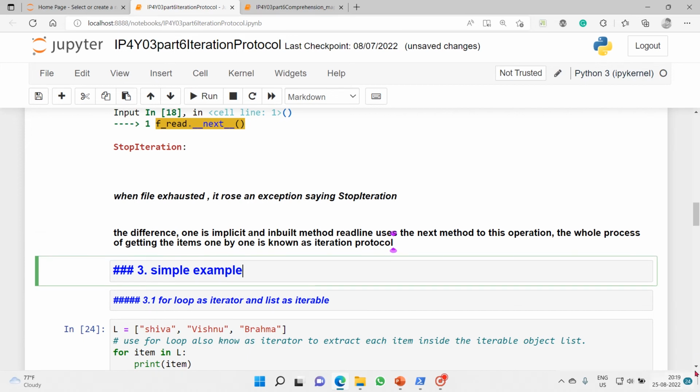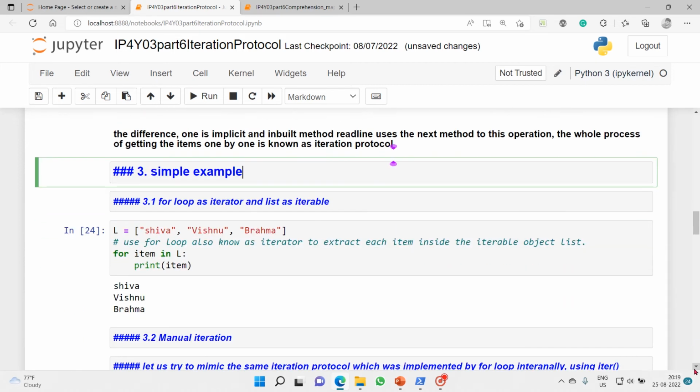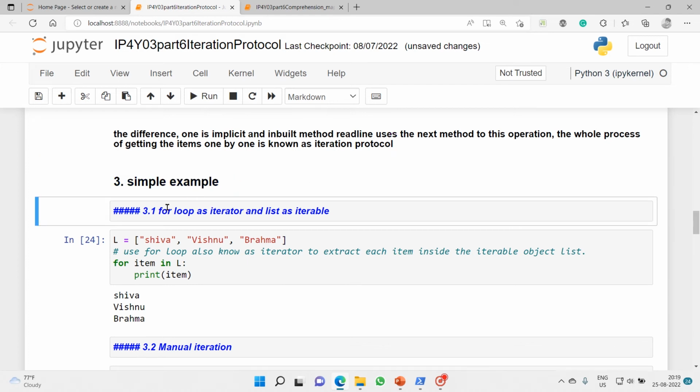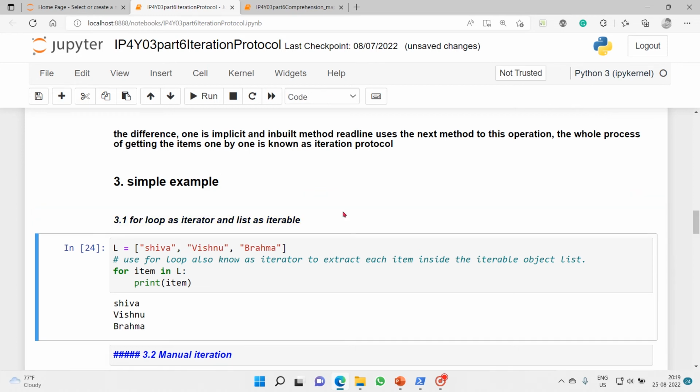Now we will take one more example which is much simpler than handling the file object. We will use a for loop as an iterator and a list as an iterable, and see how it goes.